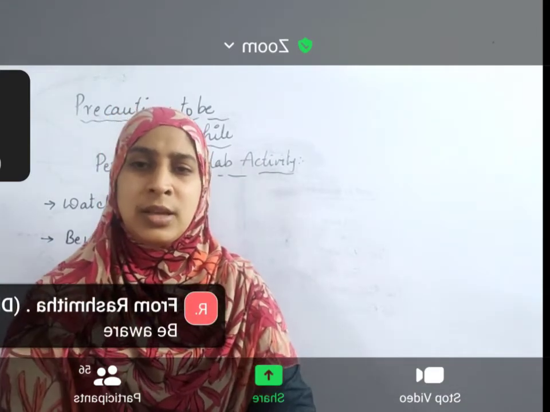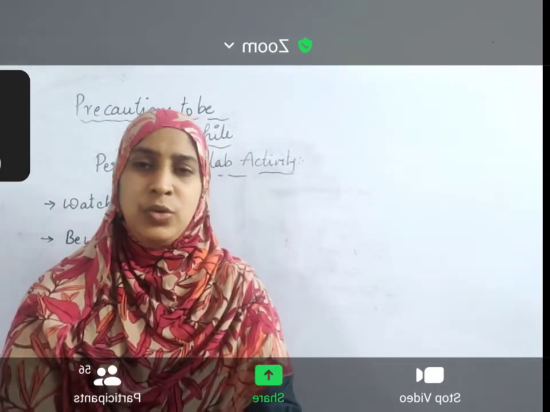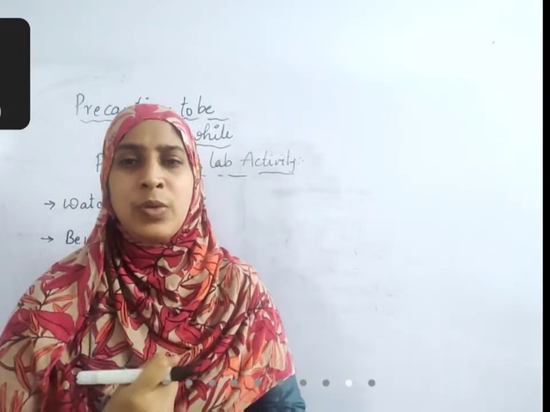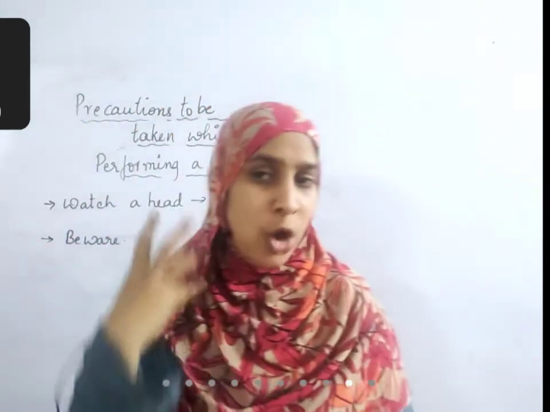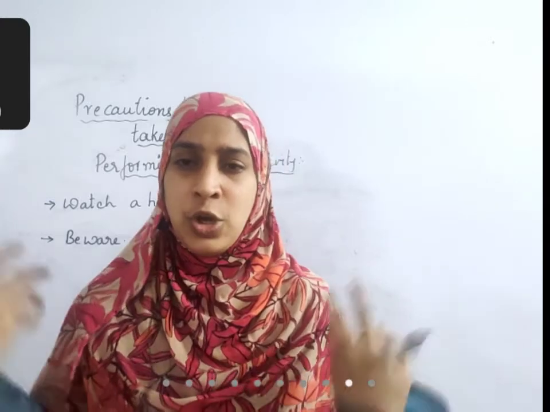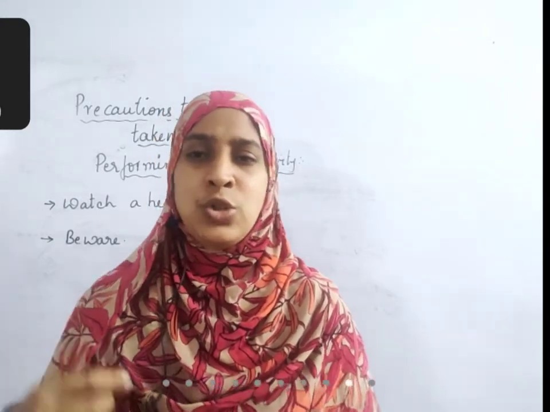So always you need to fold the sleeves up. If you have long hair, that long hair should be pushed back. If your dress has a chunni or something like that, that chunni should be tied at the back.